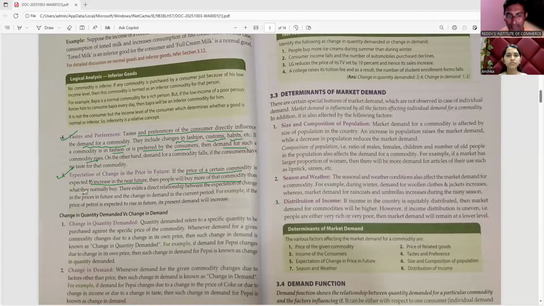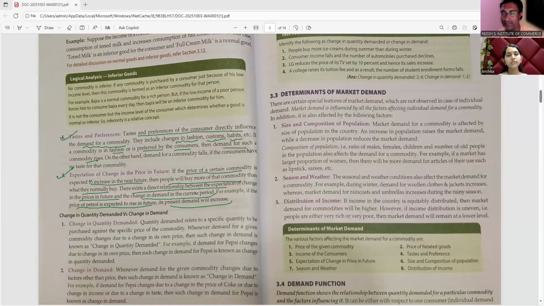There exists a direct relationship between expectations of change in prices in future and the change in demand in the current period. Example: if the price of petrol is expected to rise in the future, its present demand will increase. Suppose the government suddenly announces that from tomorrow petrol prices will increase by 5 rupees.